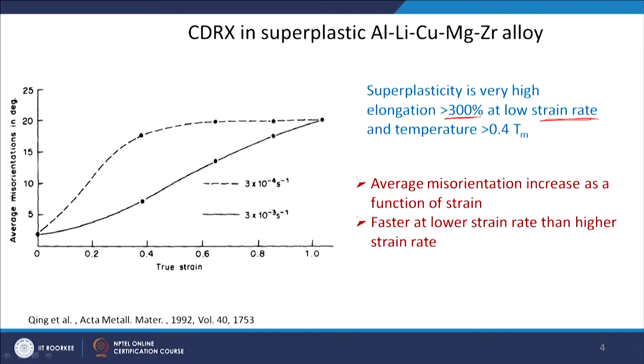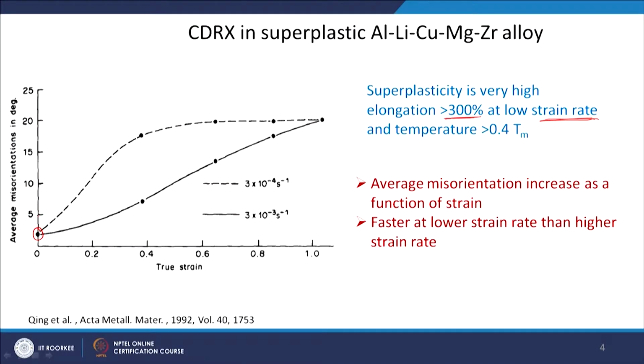In their work they showed that as a function of true strain, the average misorientation of the whole microstructure is changing. Initially, because average misorientation is low, the microstructure might have high angle and low angle grain boundaries, but if you combine all and take the average, it is very low, less than even 5 degree.